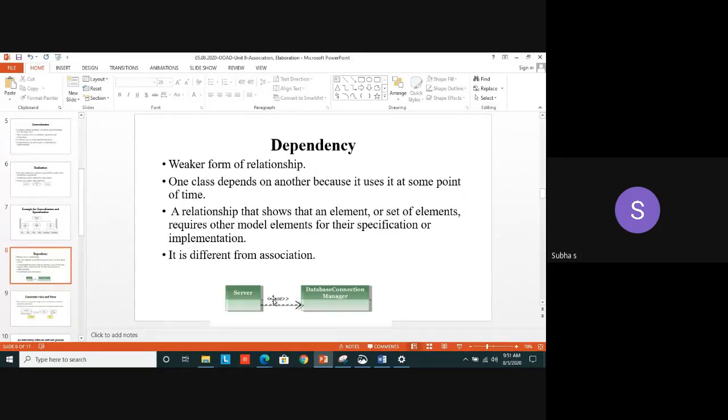A server uses, I have mentioned one term in the double arrowed symbol. That means a server can use the database connection manager. But it does not mean that the server always uses the database connection manager. Sometimes you can use some rough application in which you may not need the database at all. In that situation, it does not depend on that particular class. So like that, you have to identify a particular class. If it is depending on another class, you have to mention it specifically in the class diagram. Yes, got it?